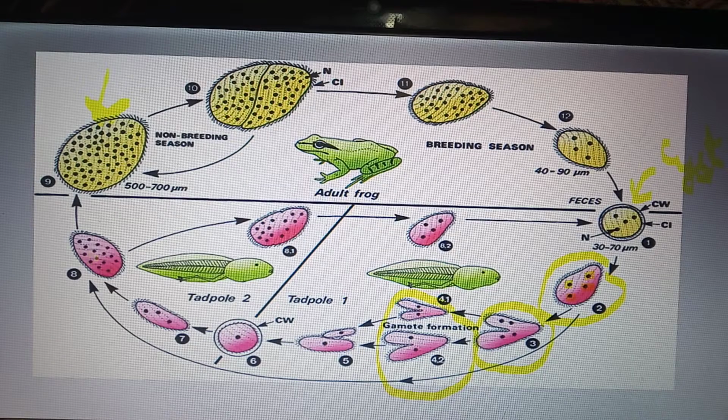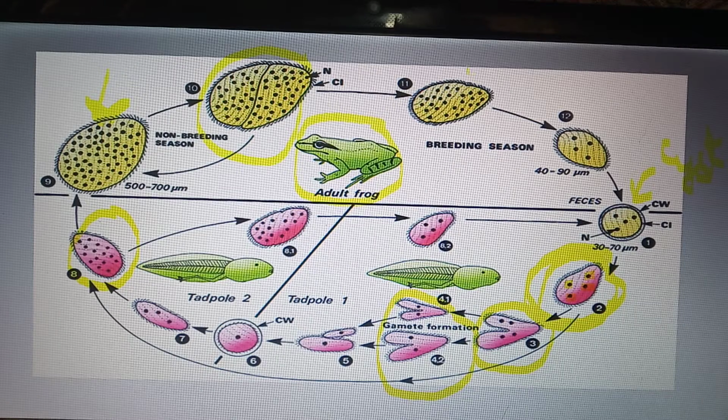When it matures, it forms a multinucleate organism from a multinucleate parent. Clear? And when it comes into the second stage, in the intestine of the frog, in the non-breeding season, it comes into this stage and it divides.